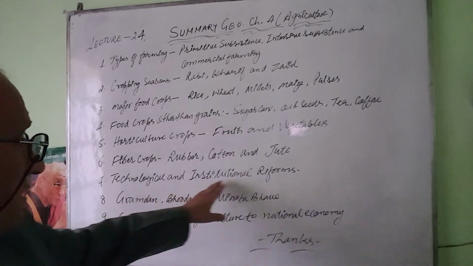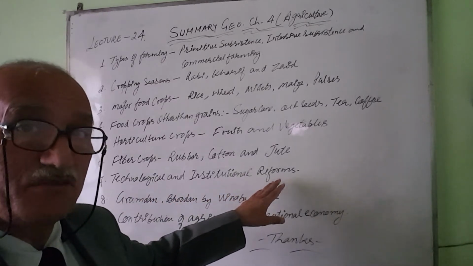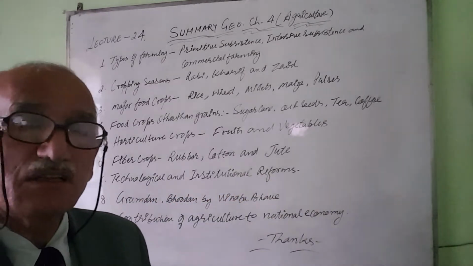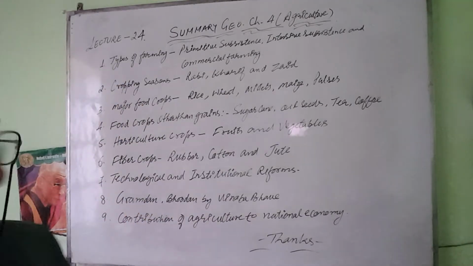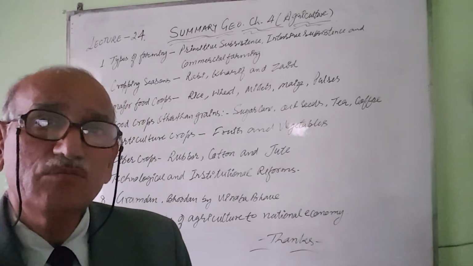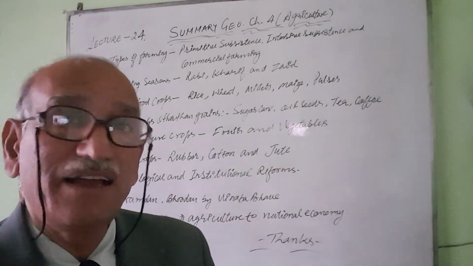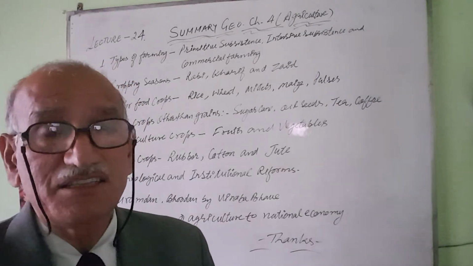This is a very important article. Questions are always asked based on technological and institutional reforms. Next is Gramdan Bhudan by Vinoba Bhave. Bhudan means giving land as charity.